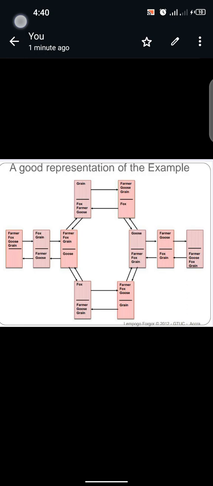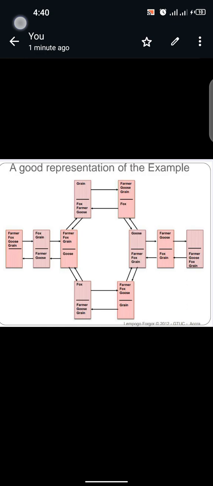Then the farmer leaves the goose at the destination of the river and, using his canoe, transports the grain back to the fox at the bank of the river, as the fox doesn't eat grain. So at the destination of the river, we have the goose, and at the bank of the river, we have the farmer, the fox, and the grain.